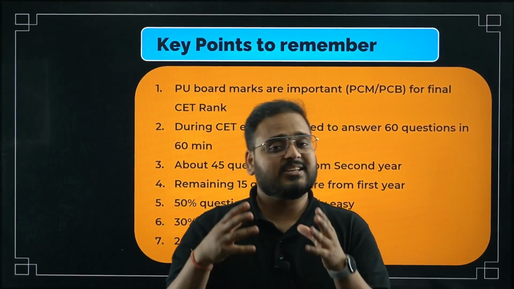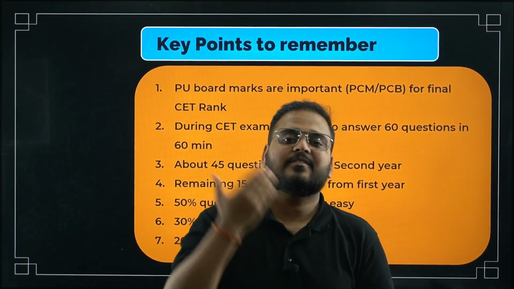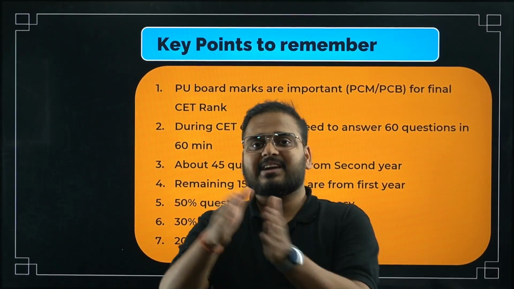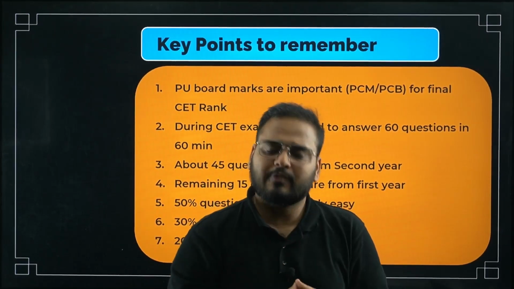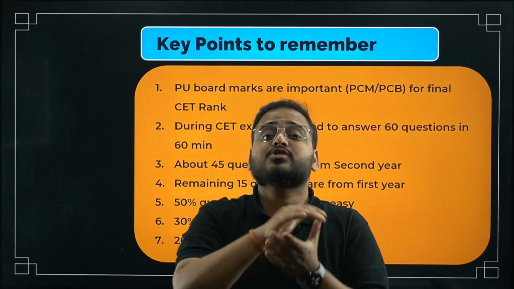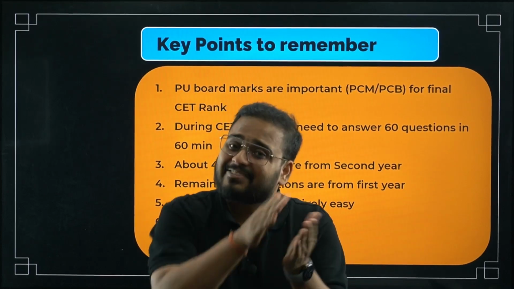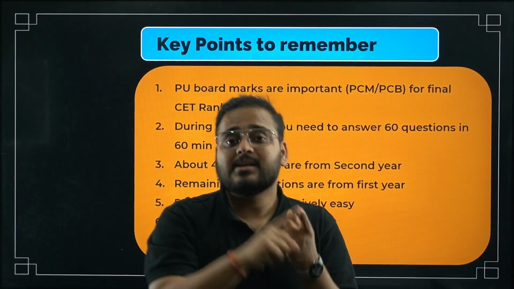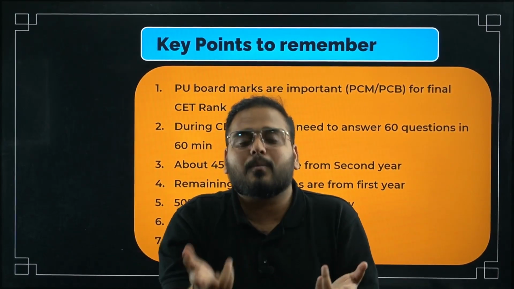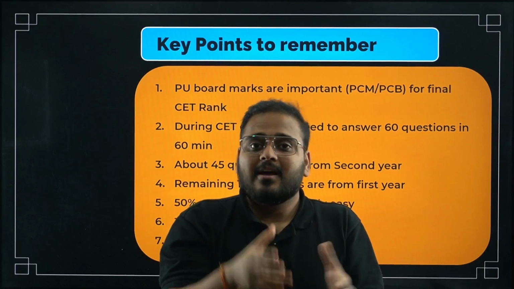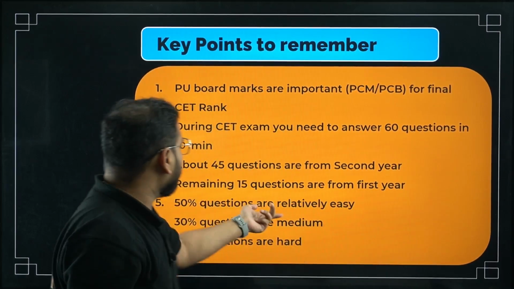Whenever solving a question that is easier for you, try to do it as fast as you can. Increase your speed, challenge yourself in the easier questions. When you do that, you're saving time for the difficult problems. Try to solve easy questions first. Why, sir? When solving easy questions, you're boosting your confidence. Let's say easy questions are worth 50% of the paper. You solve them. First advantage, you save time. Second advantage, you build confidence, because you have solved almost half the paper, so you have got 50% marks already. Save time, build confidence.